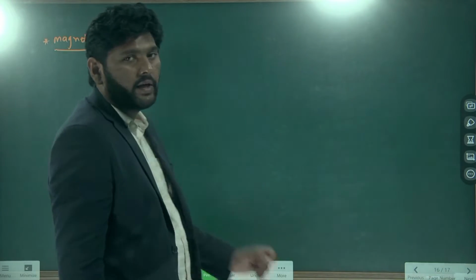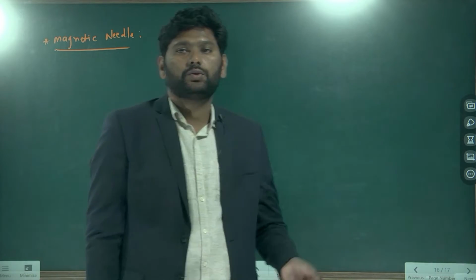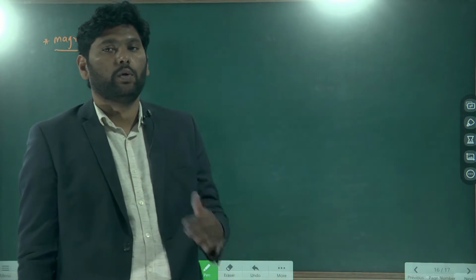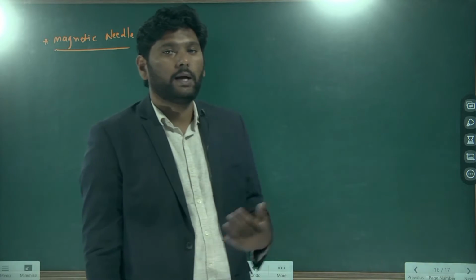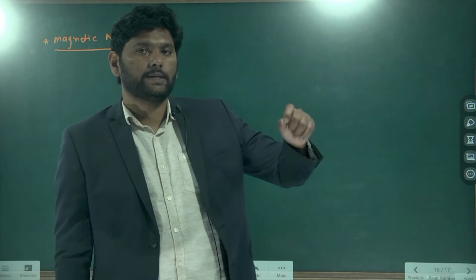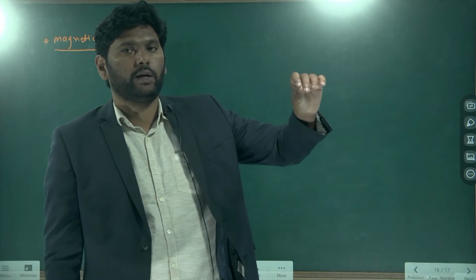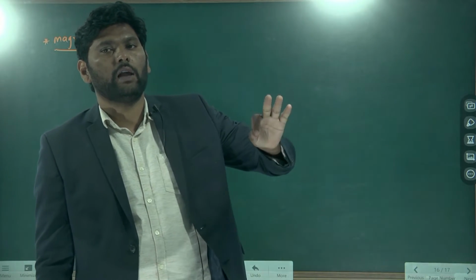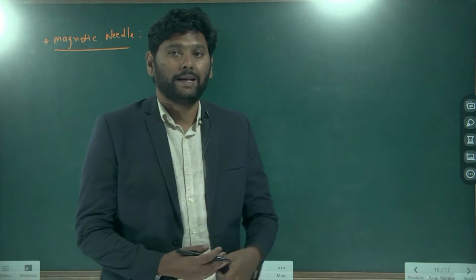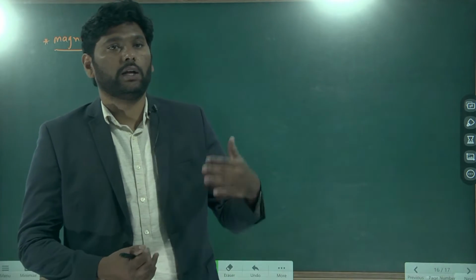A magnetic needle is a device which is used to identify the north-south pole of the earth, because this magnetic needle, if you suspend it freely in the air, will always show the north-south pole of the earth magnet.